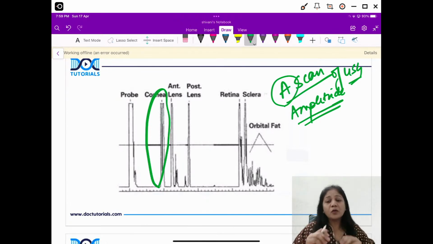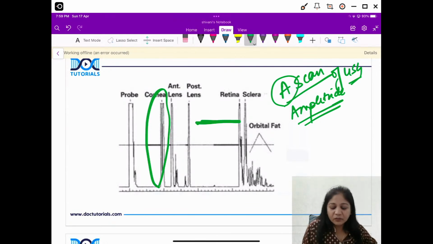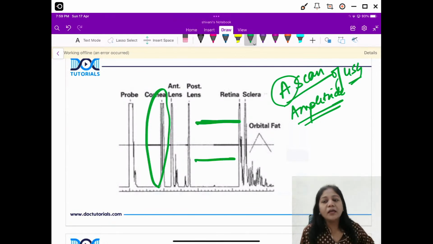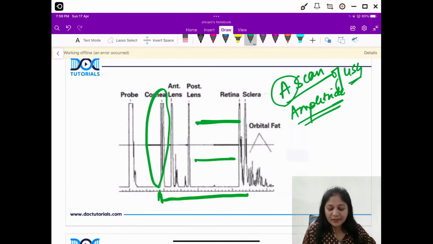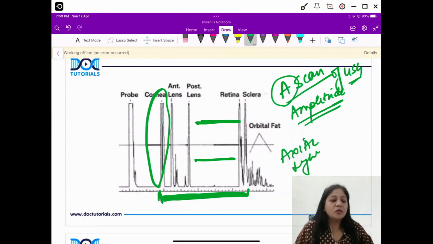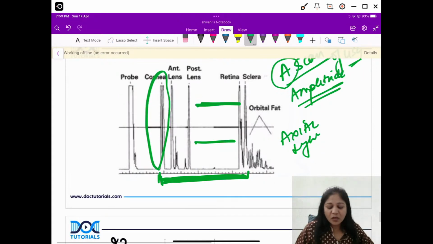Clear? Now friends, this area is the distance between your lens and the retina. Again, this is the distance between the cornea and the sclera. So what else can you see from A scan? You can measure the axial length. Very, very good. You can measure the axial length of the eye. Clear? So you can be asked about this picture also.